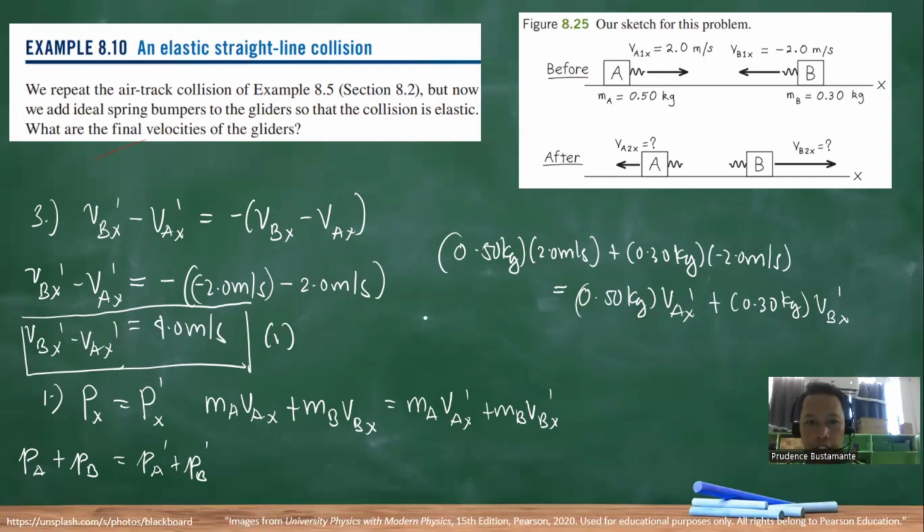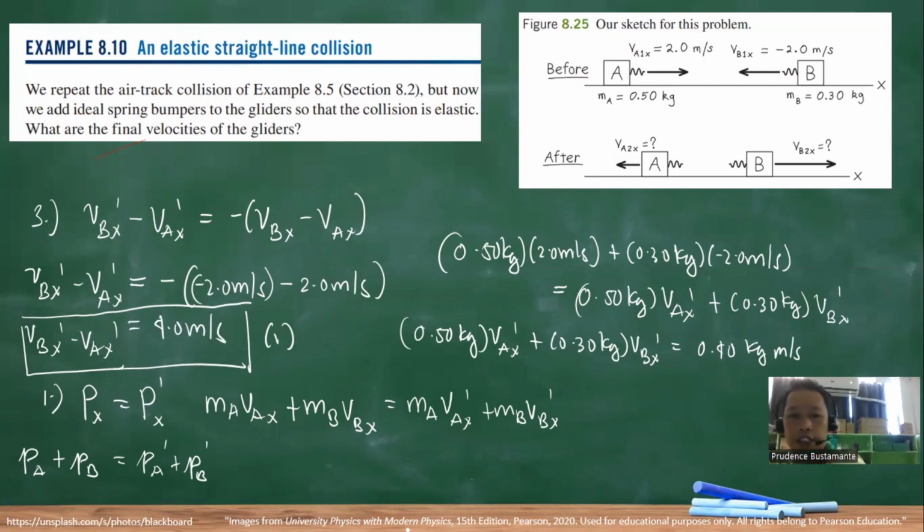So we have here, ato na lang ibalik taron, 0.50 kilograms times VAX prime plus 0.30 kilograms VBX prime is equal to 0.40. What is the unit of this one? 0.40 kilograms meters per second.